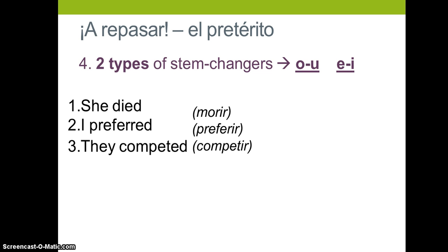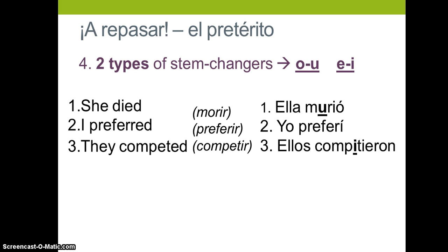So your answers should look like this. Ella murió, yo preferí, because preferí is the yo form, we do not stem change, and ellos compitieron. Okay, moving forward.